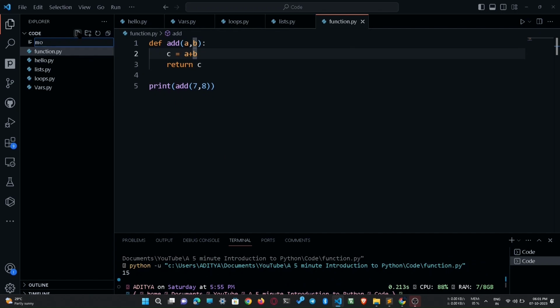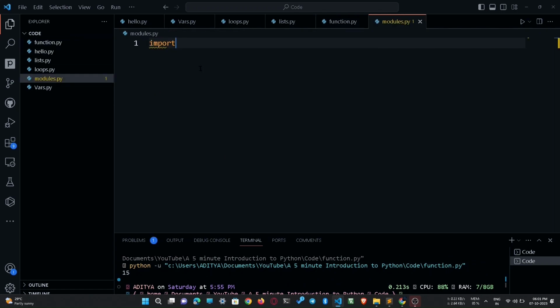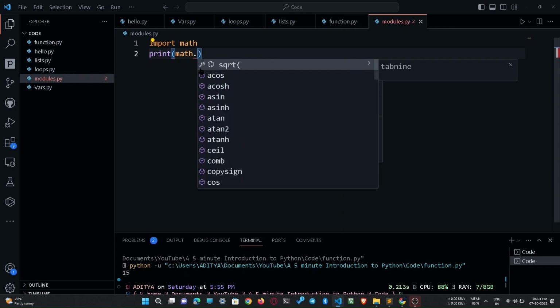The treasure of Python is its ton of useful and interesting libraries. Check out the Math library.